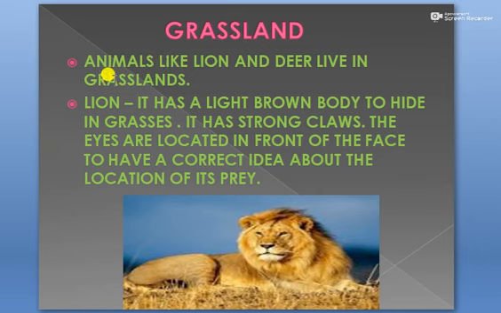Now in grasslands, animals like lion and deer live. Now lion is adapted to the grassland habitat because the color of the body of lion is light brown. So it is light brown in color, and due to this it can hide itself in the grasses. Lion also has strong claws to catch its prey.